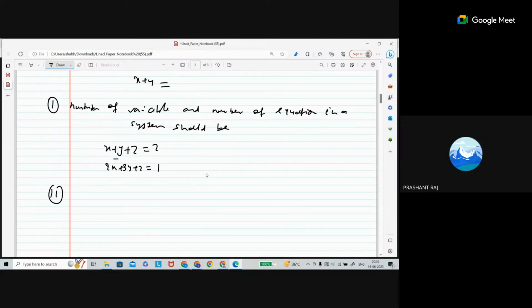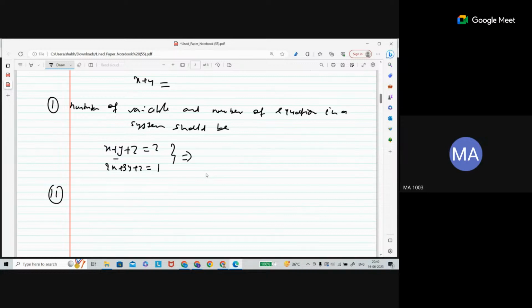Sir, simply we can say that when the system has a solution, isn't it? No, this system still has a solution. There is no issue. It may have a solution, but it may not have a single solution. We have 3 variables and 2 equations, so in this case it doesn't have a unique solution. It may have infinitely many. Sir, I missed that word unique. Yes.